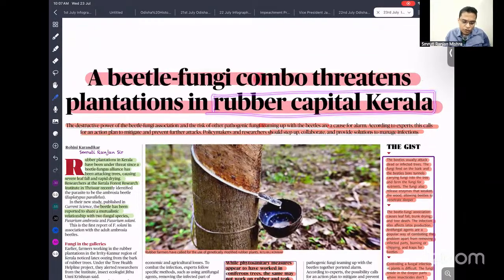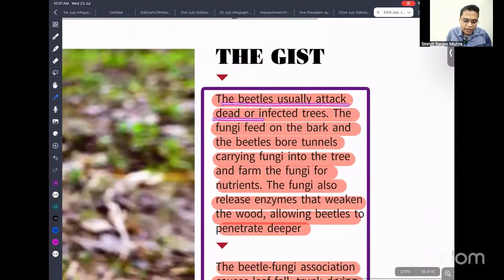Second, this article is talking about a beetle that usually attacks dead and infected trees. The fungi feed on the bark and the beetle bores tunnels. That means once the beetle makes a hole, the fungi eat their way through. So they combine and live in a symbiotic relationship. In the environment there is a term called symbiotic relationship, like mutualism. In two species, this species will give something and that species will give something in return. The best example is the coral reef, where zooxanthellae live in a symbiotic relationship with coral polyps. So the fungi feed on the bark and the beetle bores the tunnel, carrying fungi into the tree and farming the fungi for nutrition.